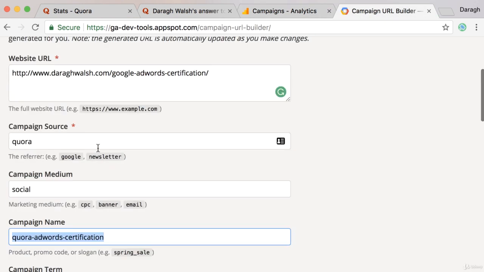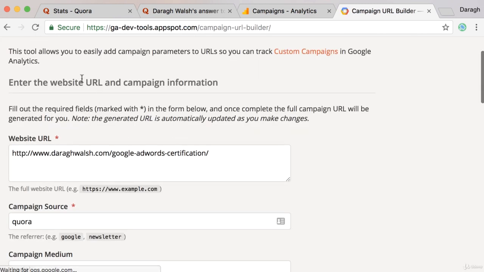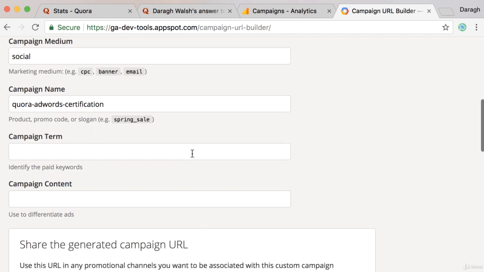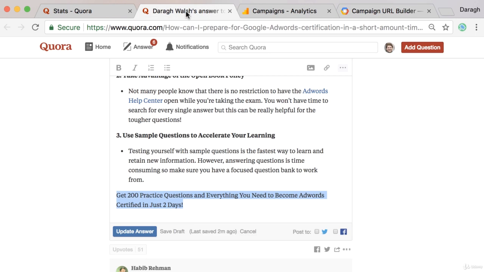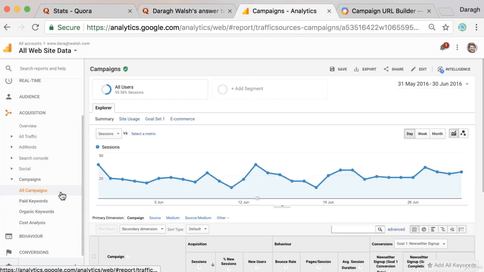So the information that you put into this URL builder is what you are going to see in your Google Analytics reports. And if you copy this link and then use that link in your Quora answer, so I'll paste this in and add that, anytime anybody clicks on this link and comes through to my website, that's going to be recorded in Google Analytics.